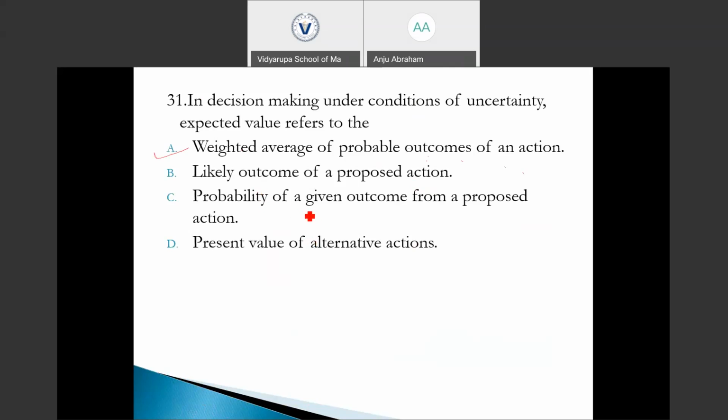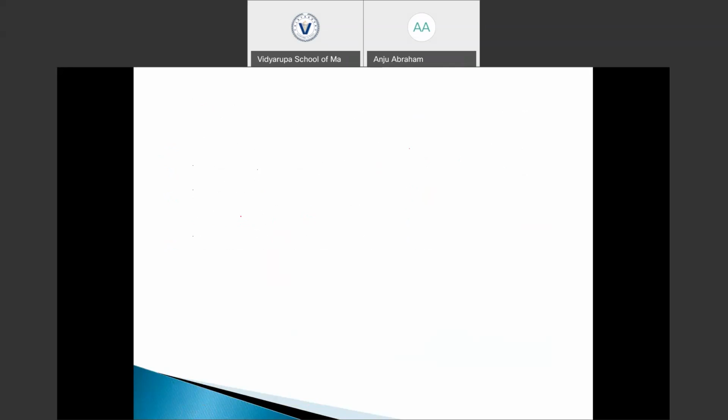The probability of a given outcome is not the expected value. The present value of alternative actions is not the expected value. The definition of expected value is the weighted average of the probable outcomes of an action, with probabilities being the weights. So the answer is option A.